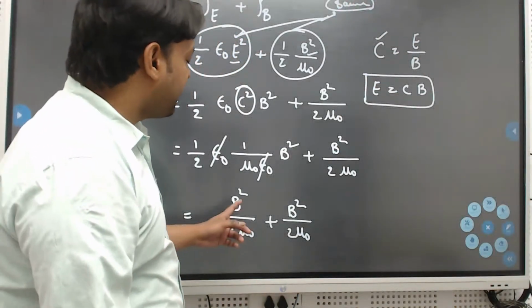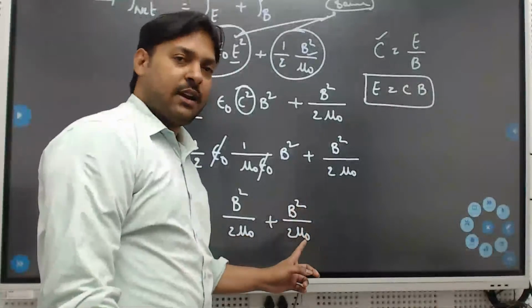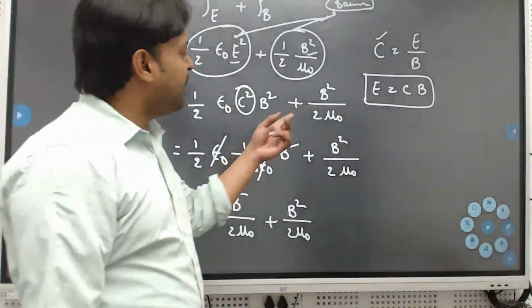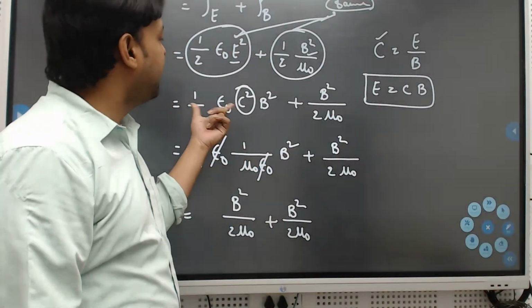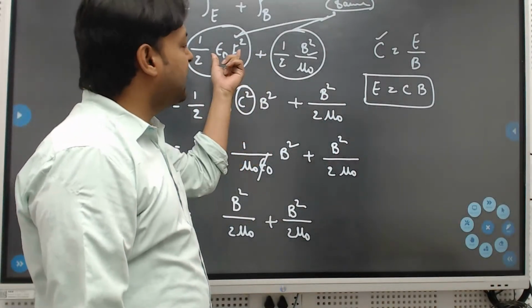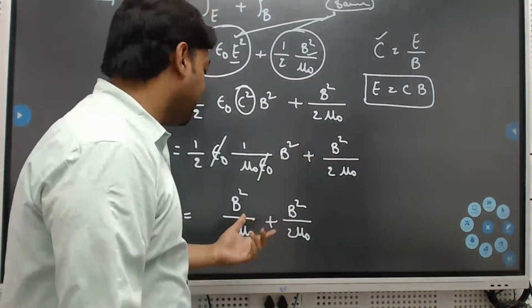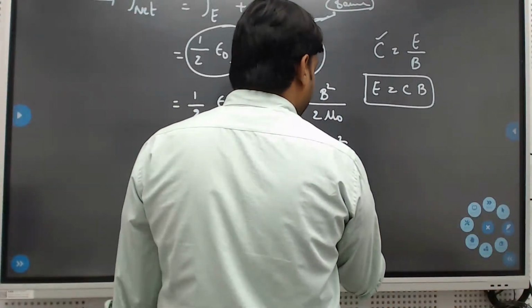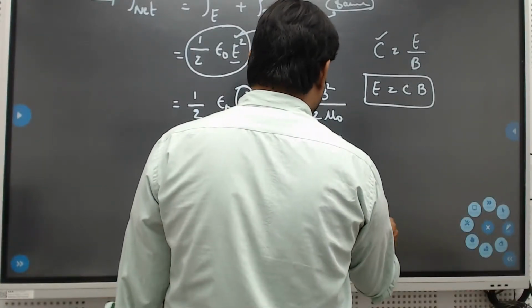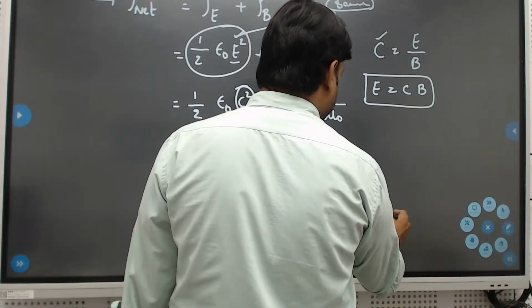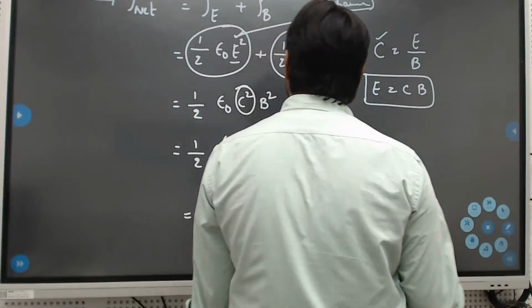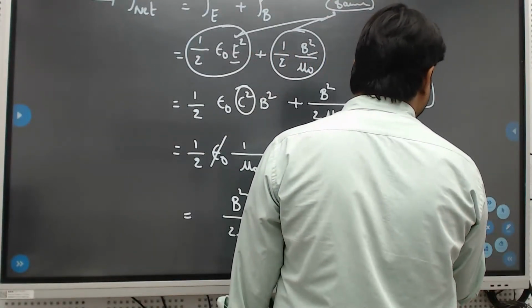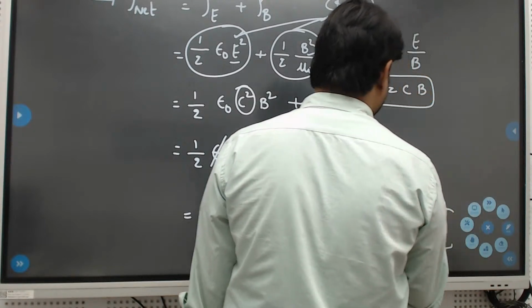So B square by 2 mu naught and B square by 2 mu naught. Or if you want to eliminate the magnetic field, again at the end we'll get half epsilon naught E square here. In terms of magnetic field you'll get B square by mu naught, or in terms of electric field, the half won't be there, it will be epsilon naught times E square.